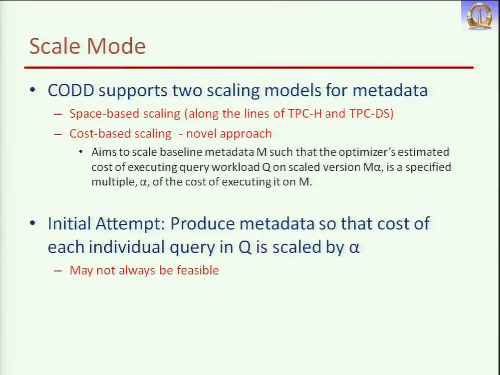Initially, we tried to produce the metadata so that the cost of each individual query in the workload increases by alpha. But that may be feasible in some cases, not always.